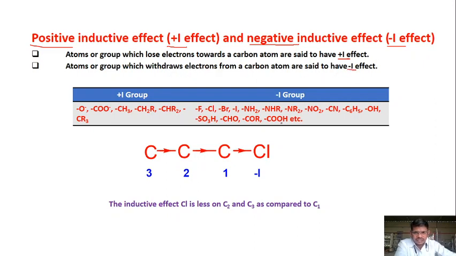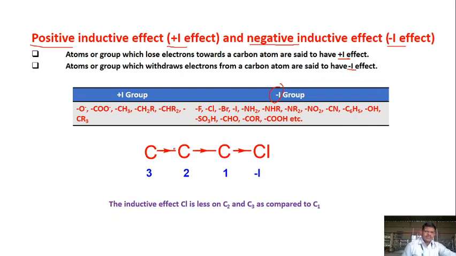So chlorine, bromine, iodine, amines, primary amines, secondary amines, then not tertiary but nitro group, cyano, aromatic groups, OH, sulfonic acid group, aldehyde group, ketone group, acid group, etc. come under the inductive effect giving groups. Okay, so now the example.